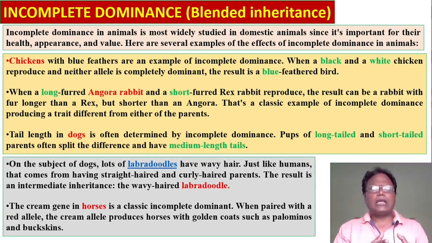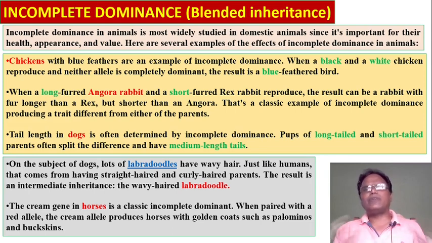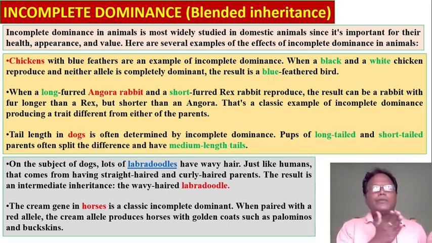The cream gene in horses is a classic example of incomplete dominance. When paired with the red allele, the cream allele produces horses with golden coats such as Palominos and buckskins. These are the examples explaining incomplete dominance. That means the dominant and recessive are different colors and their hybrid is also found to be different from the parents. Such inheritance is known as blended inheritance or incomplete dominance.